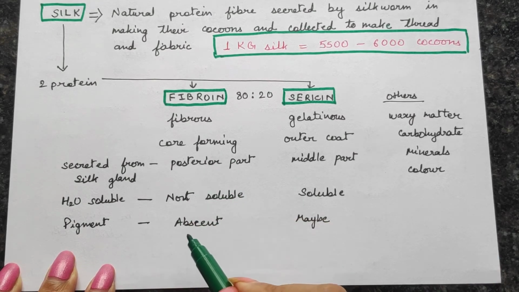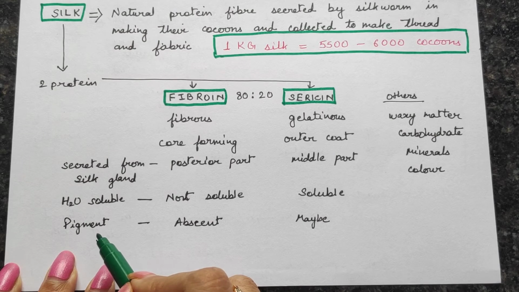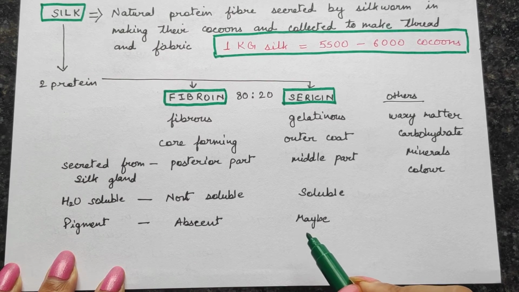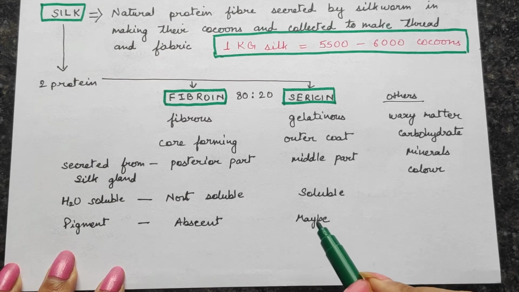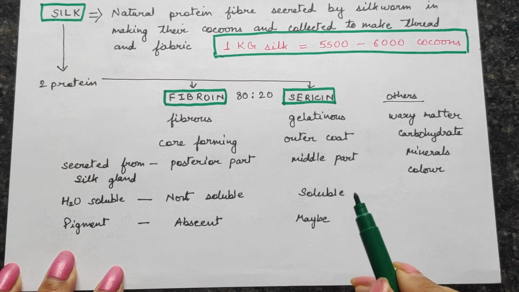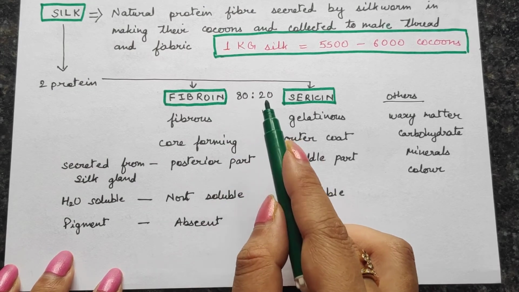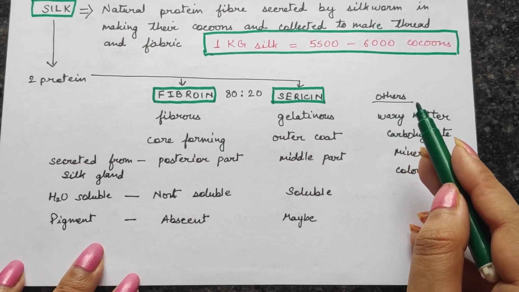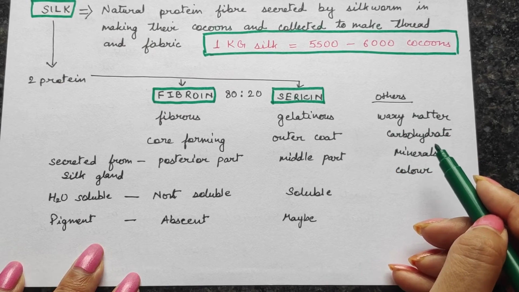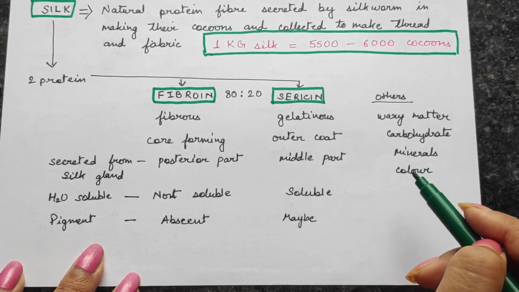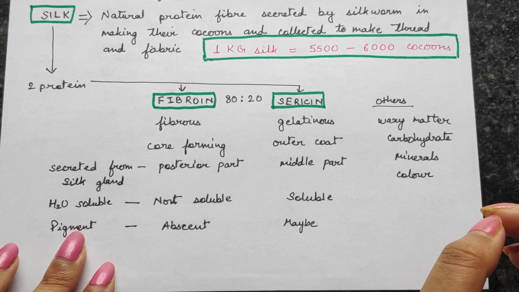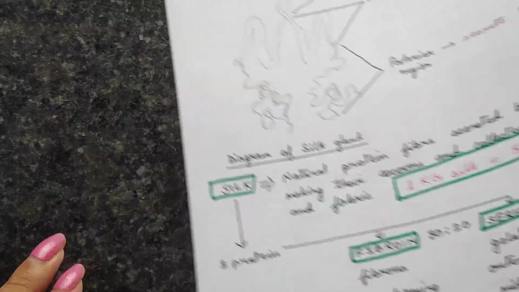In the fibroin, there is no pigment present. In case of sericin, maybe there is some pigment present. It actually depends upon the race of the silk moth or the type of the silk moth. Other than these two proteins, there are certain other things present within silk, like a waxy material. There are certain carbohydrates, certain minerals, and certain coloring agents. All these things are also present within the silk.